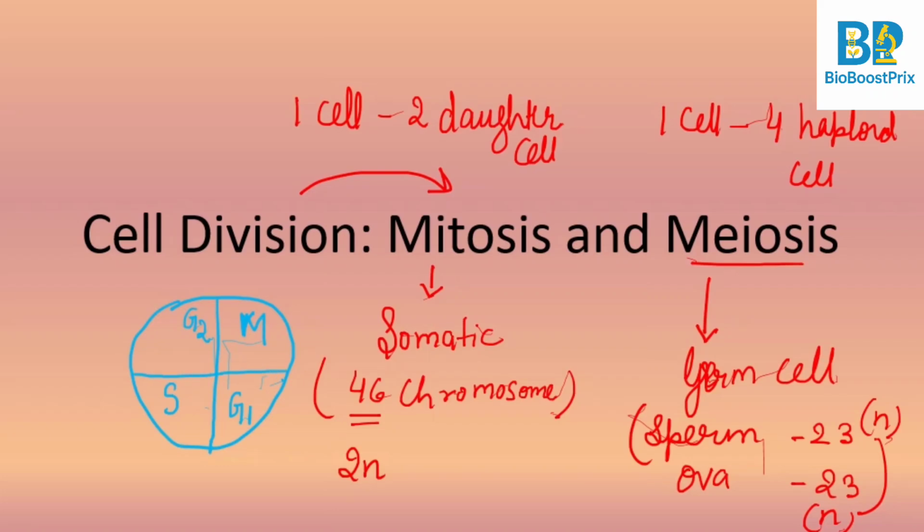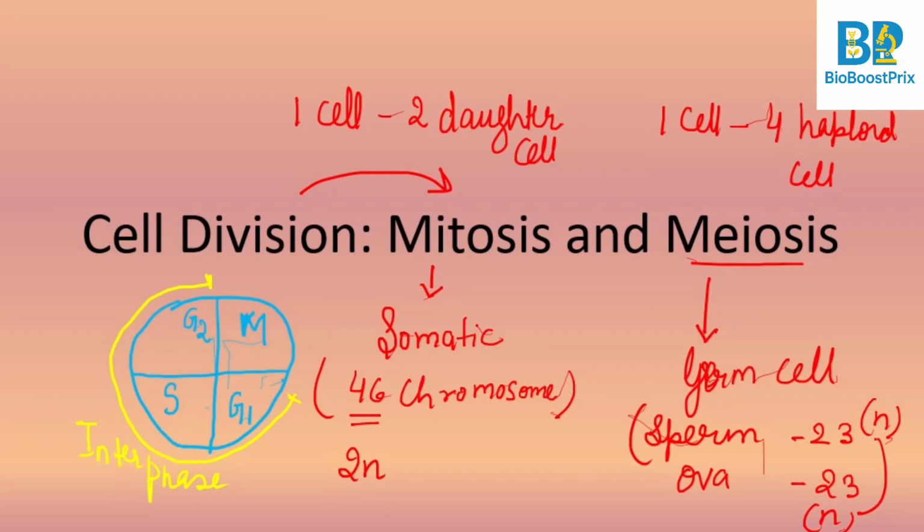So these are the 4 stages. G1, S and G2 come into the category of interphase. They are called interphase.